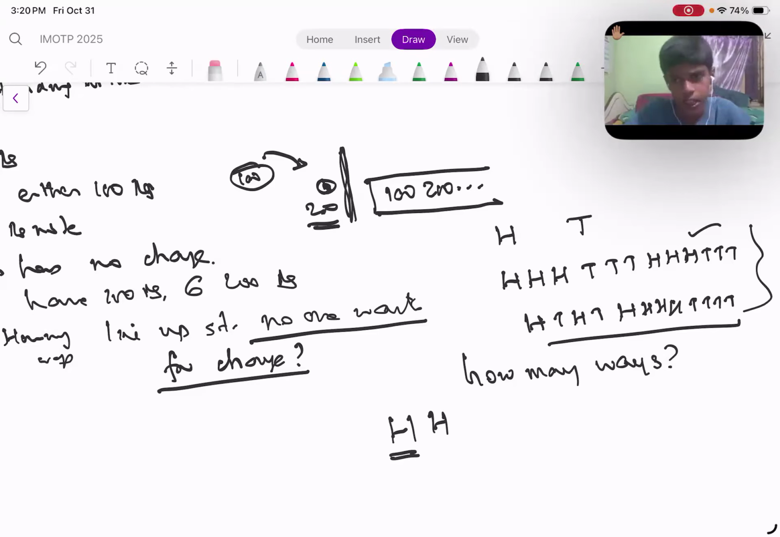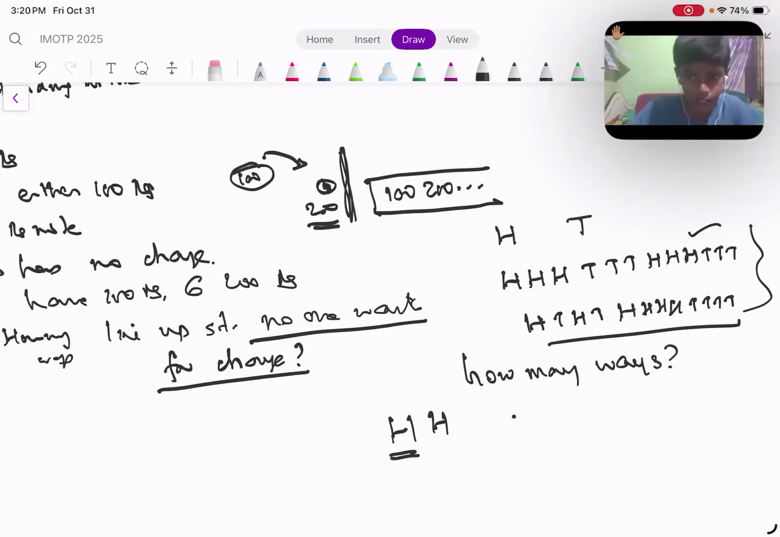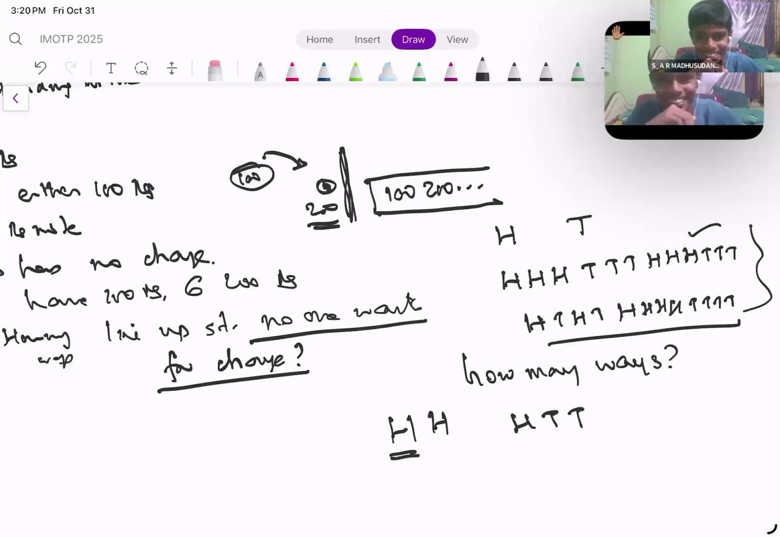So that means the answer is 11 factorial. Why 11 factorial? Because there are 11 different ways it can be arranged. For instance, if I have H as the first one, if I have two T's here, then we are stuck, right? Yes, sir. That means 7 factorial.